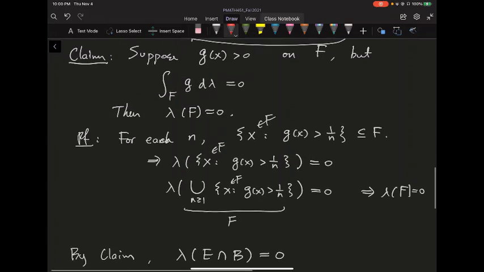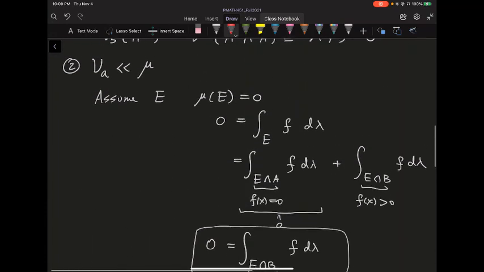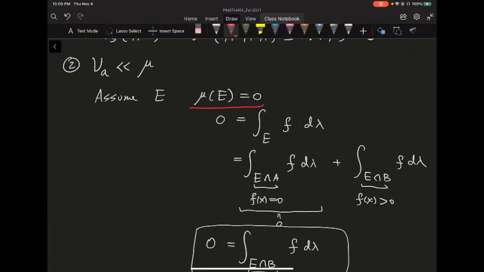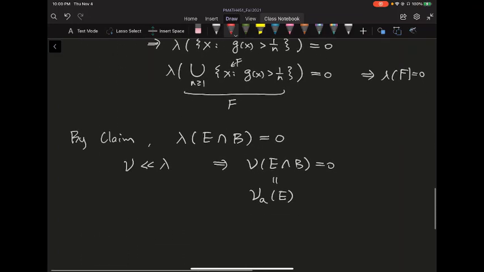If we look back at what we did, we started with a set E where mu of E is equal to 0, and now we obtain that nu A of E is also equal to 0. So basically that shows nu A is absolutely continuous with respect to mu. So now we have proved there exists one such decomposition, with the absolutely continuous part nu A and the mutually singular part nu S. In the next video, we're going to show this decomposition is in fact unique.